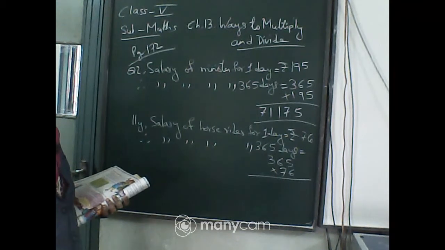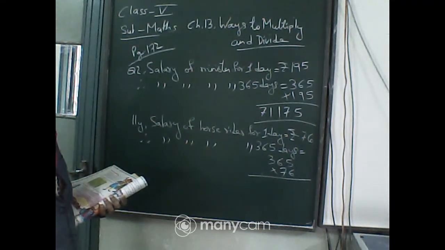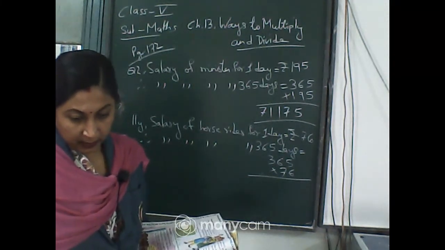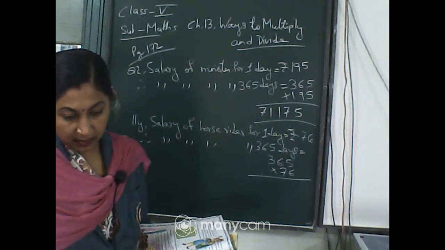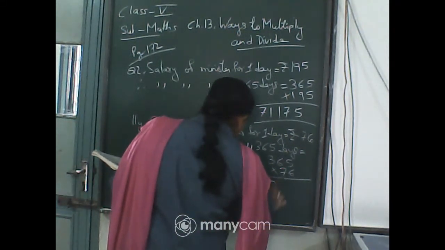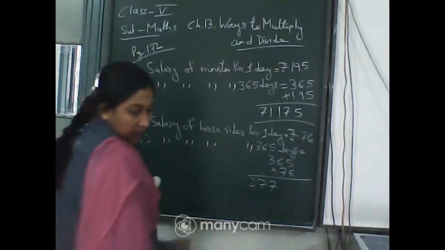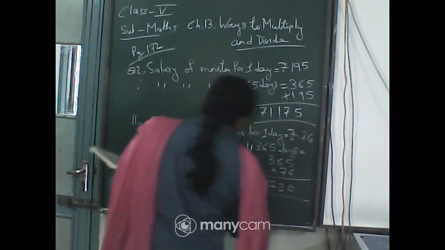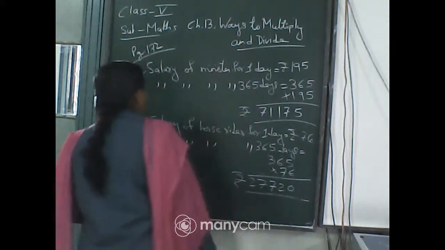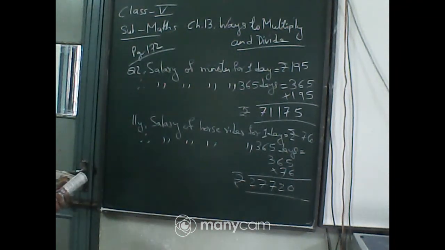Answer will be? 27,720. So the salary the horse rider gets is rupees 27,720, and the salary for the minister is rupees 71,175. Okay.